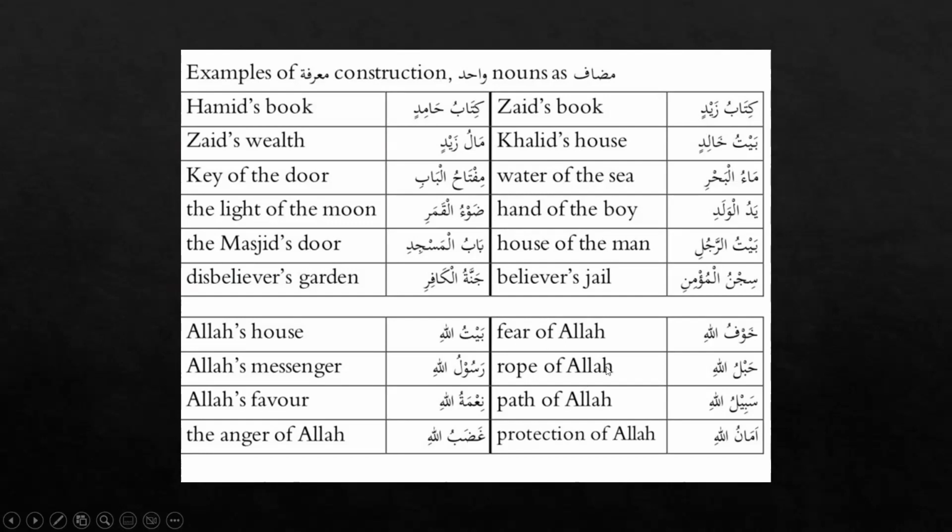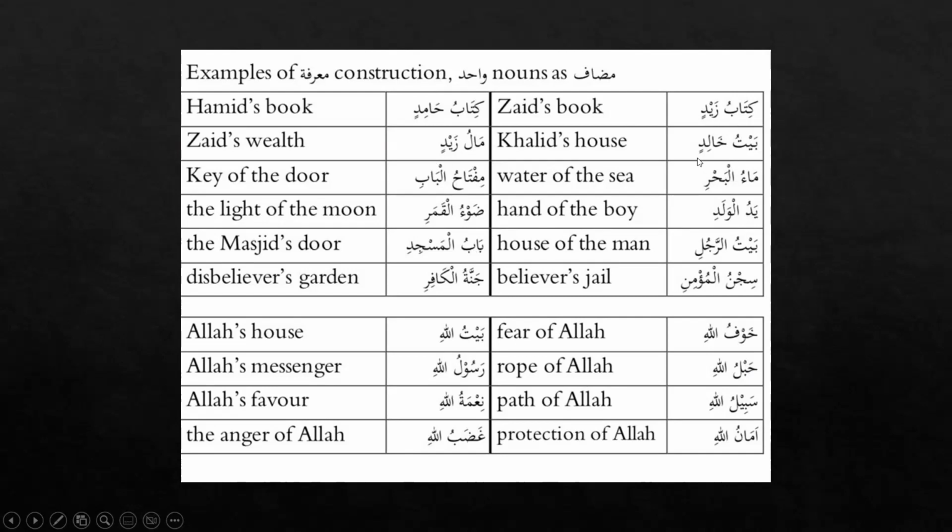Okay, and just like that, these are some more examples for marifa construction where a mudaf is wahid or singular. Kitabu, here see, it's singular. Baitu, singular. Ma'u, singular. Yadu is singular. And just like that, all the mudafs are singular. And this is a marifa construction because of the mudaf ilayhi, which is a marifa ism.